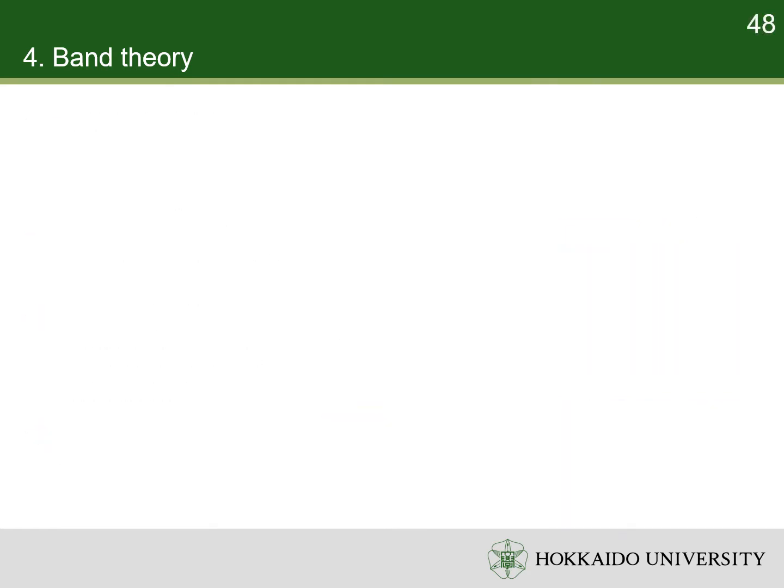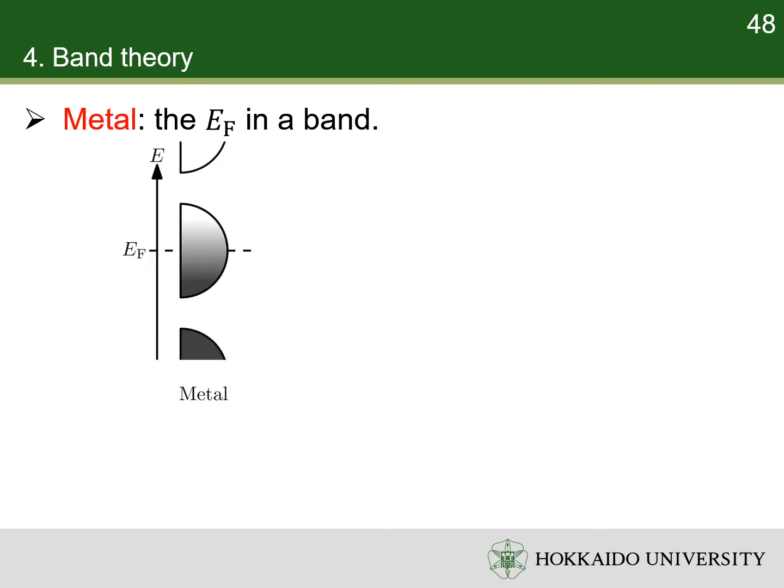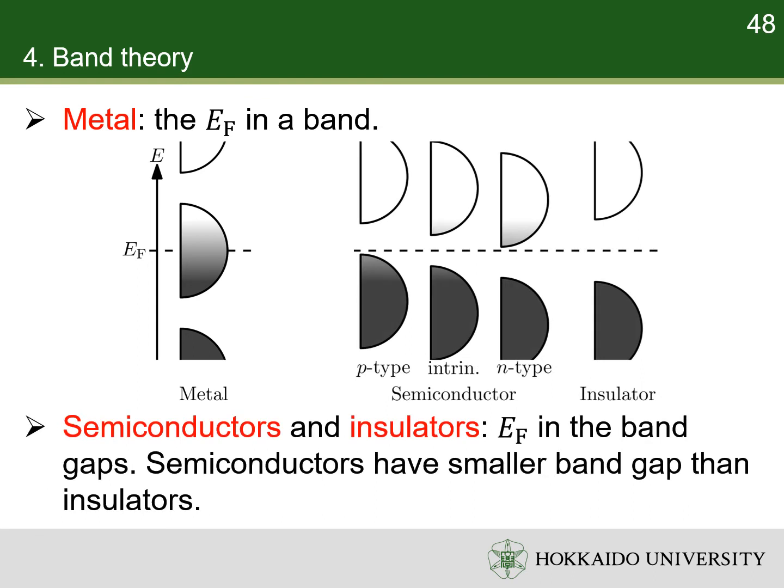With band theory, we can categorize solids into metals, semiconductors and insulators. Metals are typical conductors. Their Fermi levels are in their energy bands. In contrast, semiconductors and insulators have their Fermi levels in their band gaps. The difference between semiconductors and insulators is that semiconductors have smaller band gap than insulators.